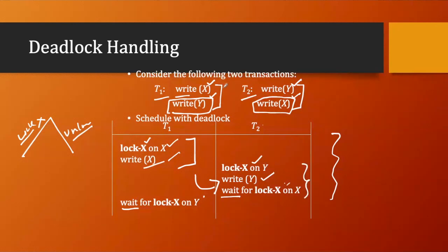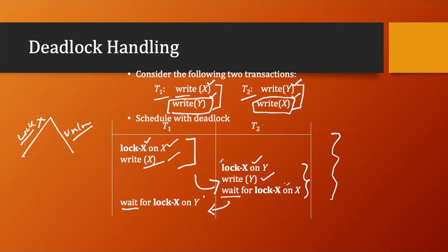What I'm telling you is about the deadlock and what a deadlock is, right? If one transaction is holding a resource and waiting for another transaction to release the resource, and the other is doing the same thing, this situation is called deadlock.